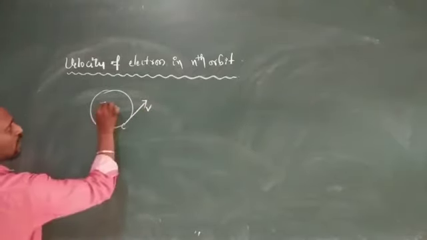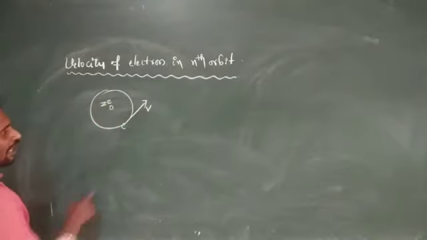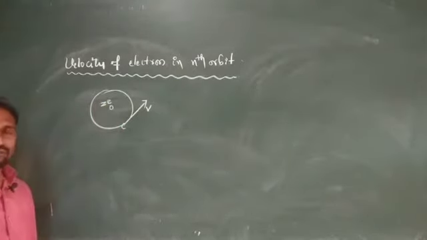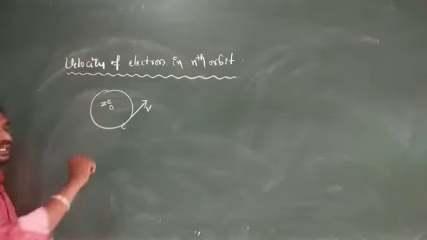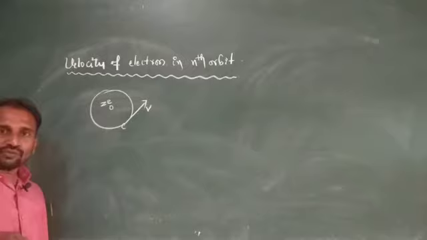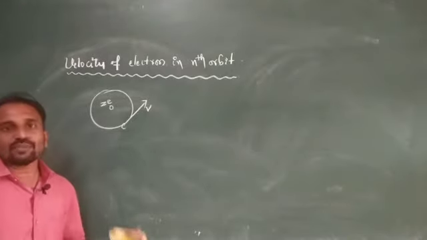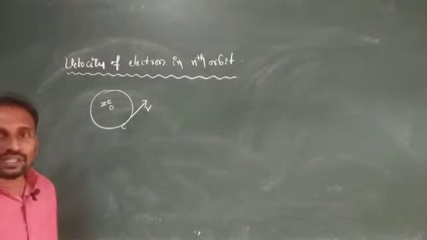The charge on the nucleus is Ze, and the charge on the electron is e. Since the electron revolves around the nucleus, it requires a centripetal force, and this centripetal force is provided by the electrostatic force.